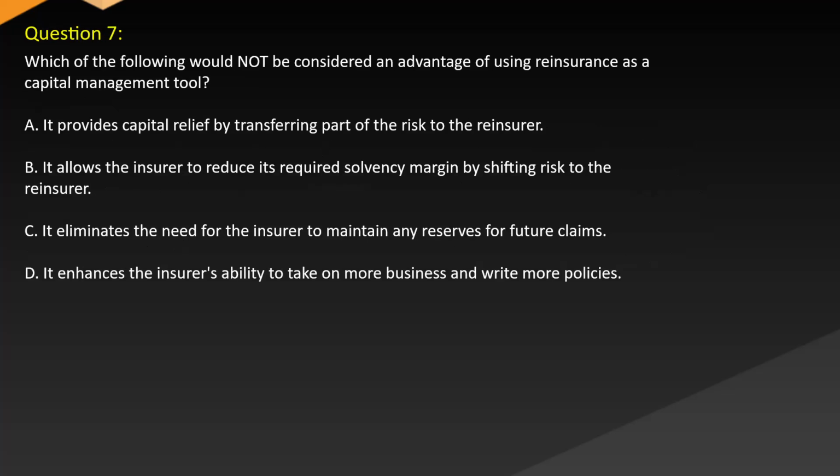Question 7. Which of the following would not be considered an advantage of using reinsurance as a capital management tool? A. It provides capital relief by transferring part of the risk to the reinsurer. B. It allows the insurer to reduce its required solvency margin by shifting risk to the reinsurer. C. It eliminates the need for the insurer to maintain any reserves for future claims. D. It enhances the insurer's ability to take on more business and write more policies.